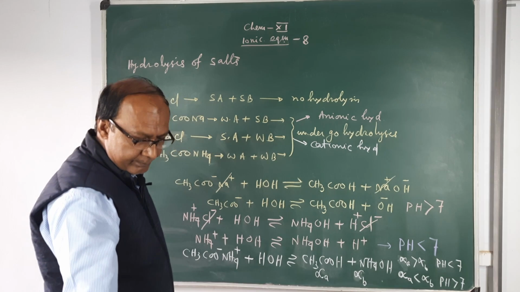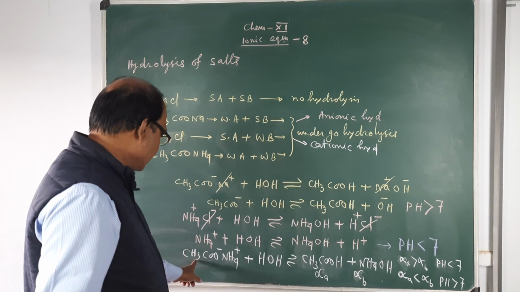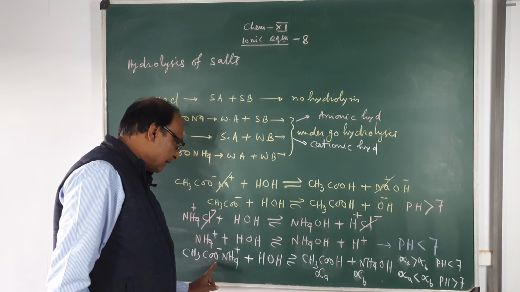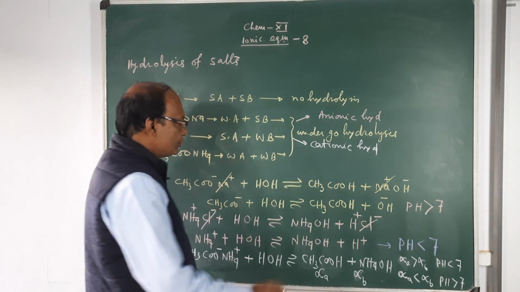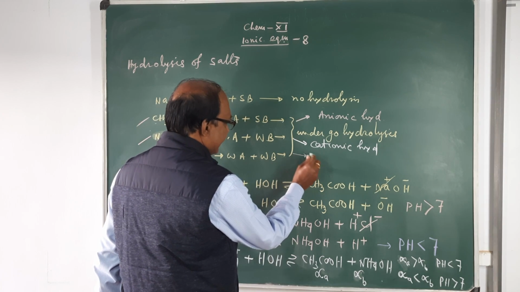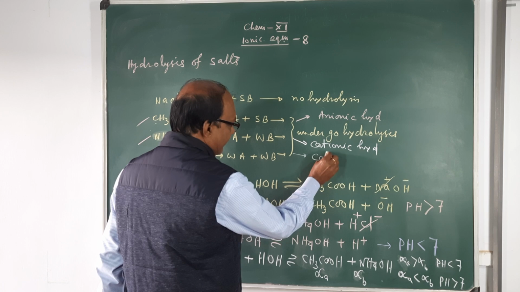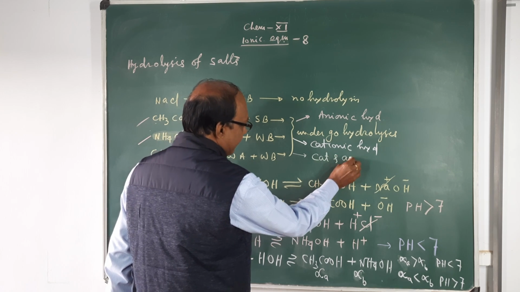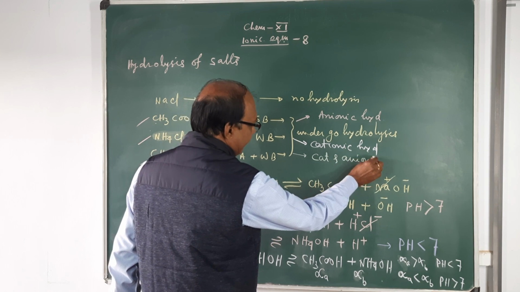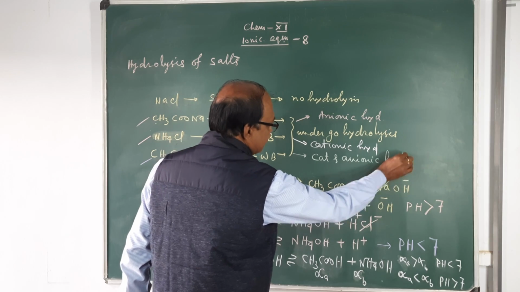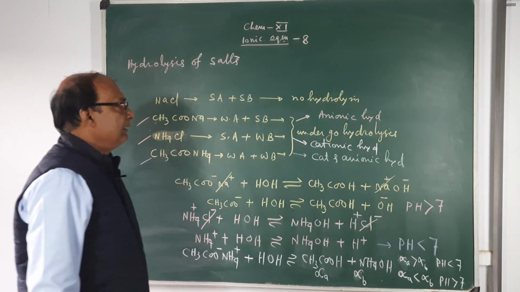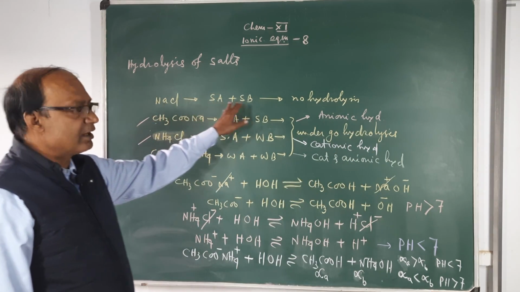And the third type, where both the cation and anion are reacting with water, is known as cationic and anionic hydrolysis.